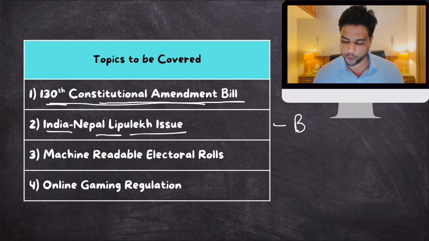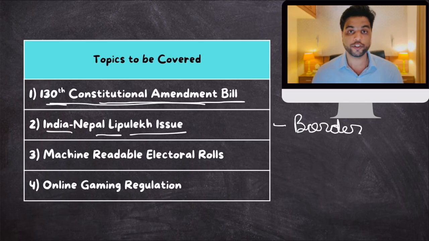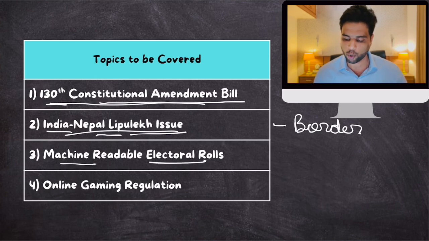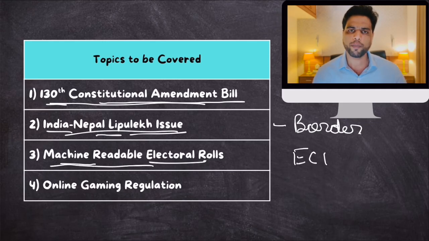This is a border dispute between India and Nepal. Yes, for some of you who don't know, there is a border dispute between India and Nepal. So we'll talk about this Lipulekh issue, the origin of this dispute and what is the situation going forward. Then, opposition parties have demanded machine-readable electoral rolls from the Election Commission of India. The question is, what do we mean by machine-readable electoral rolls and why are opposition parties demanding this? And why is the Election Commission of India denying this request? We'll talk about all these things.